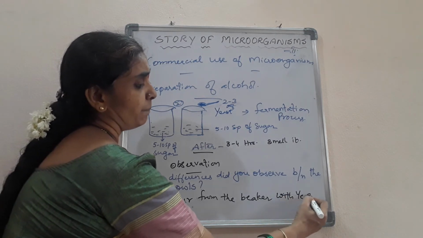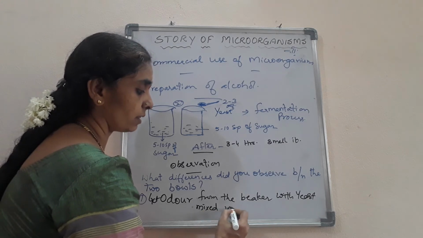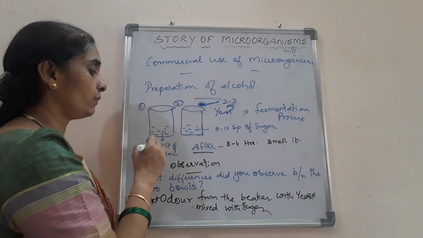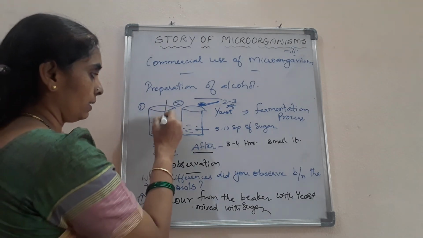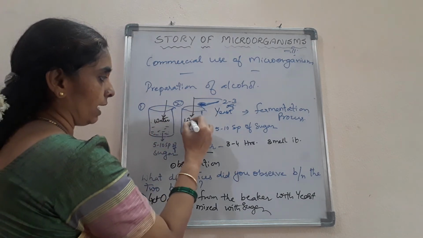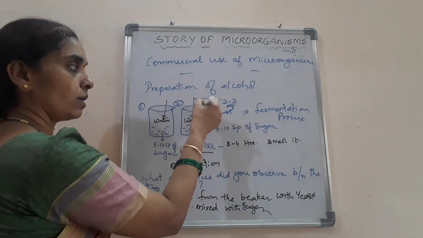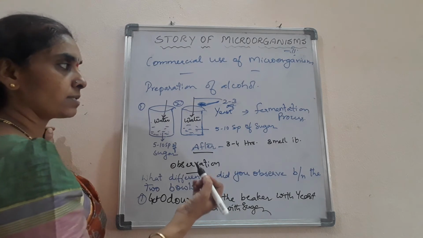You get odor from the beaker with yeast mixed with sugar, isn't it? Yeast mixed with sugar, but not in the beaker with only 5 to 10 spoons of sugar along with water. Sorry, ma'am, you have to add water also to it. Along with the water you add to the sugar, you make the sugar solution. To this you add the yeast, children, so that the fermentation process takes place.